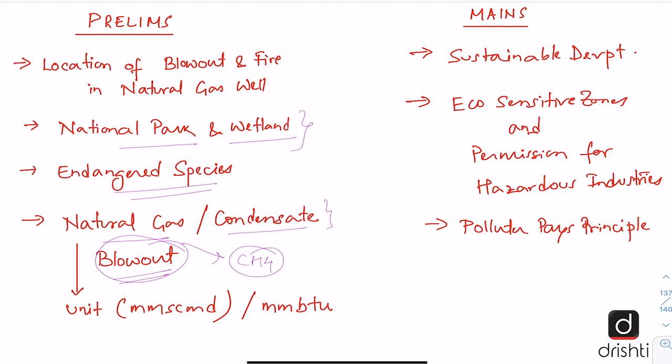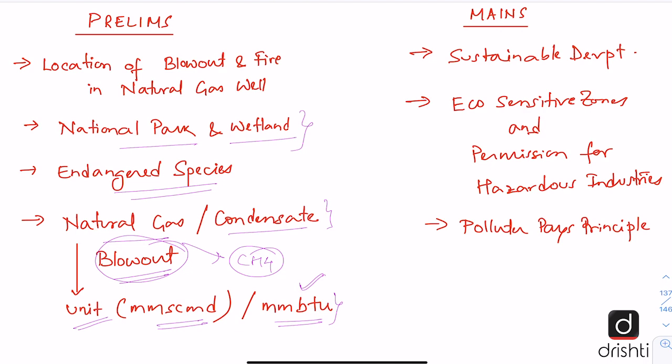And the unit in which natural gas is measured is standard cubic meters. And the pricing of natural gas, this also is important. It happens in British thermal units. So gas is always priced in British thermal units, where MMBTU is million British thermal units, and SCMD is the unit for measuring the volume of the gas, which is million standard cubic meters per day.